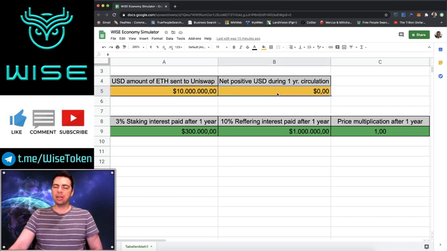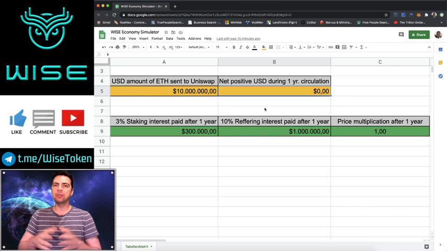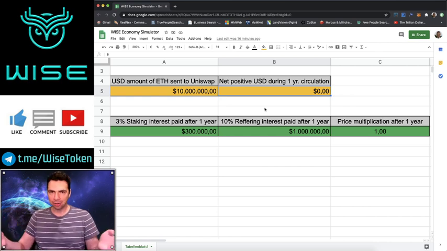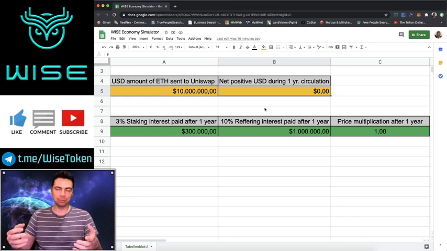And so I'm going to put 0 for net positive. So in this first scenario, 0 people after launch bought Wise at all for an entire year. Obviously, that's probably not going to happen. And of course, this $0 amount could also mean that some people bought, some people sold, but it equaled out. So no net positive extra buys were on Uniswap during the first year.